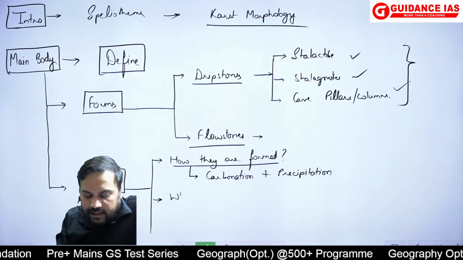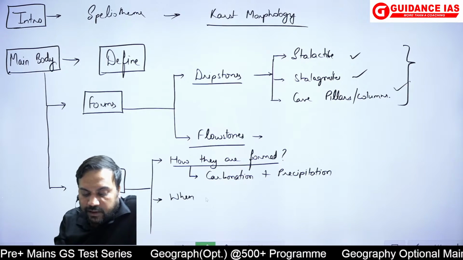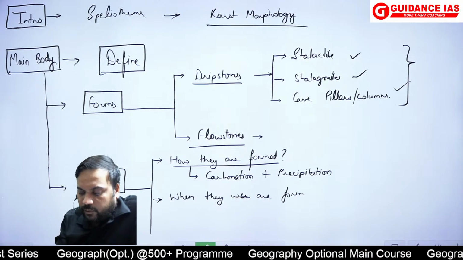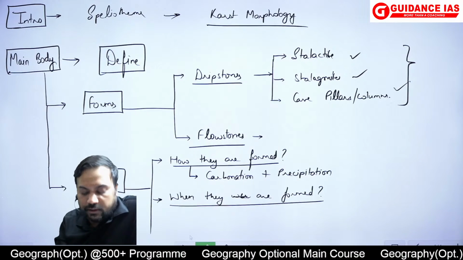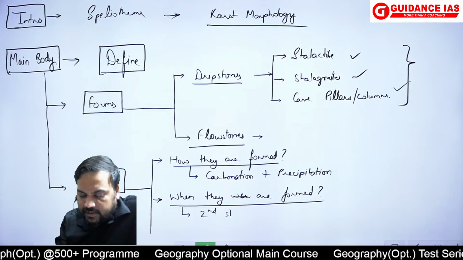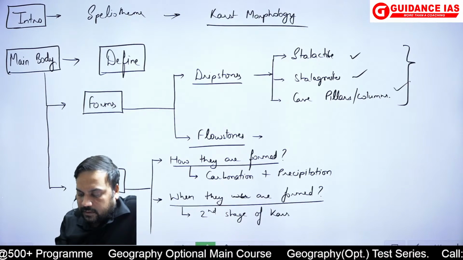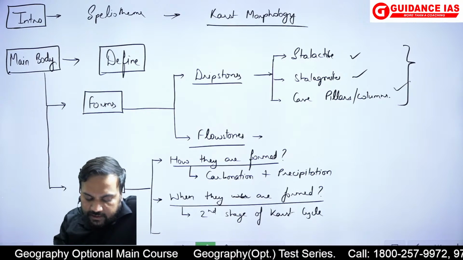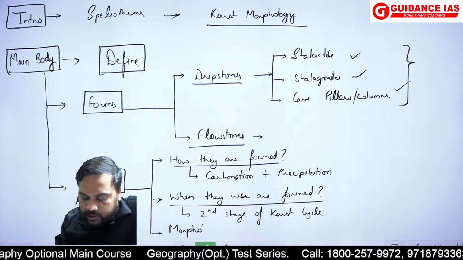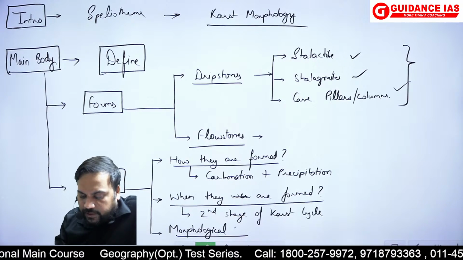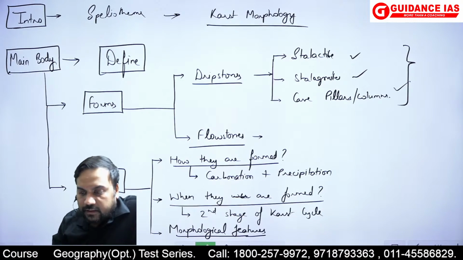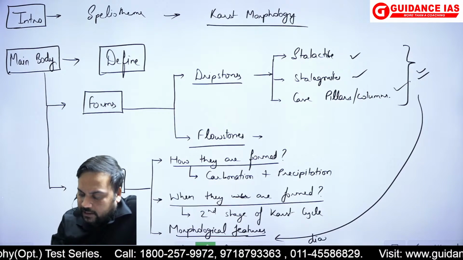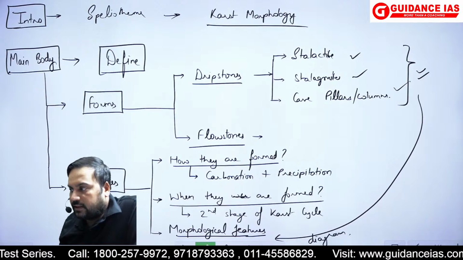Okay, so the next question I would ask myself is when they were formed or when they are formed. And if you have studied the karst cycle of erosion, you know that they are formed in the second stage of the karst cycle of erosion. That is also one of their features. Then I would discuss the morphological features of these, and at least these three I can discuss with a diagram. Obviously I can do that, this much I do know.